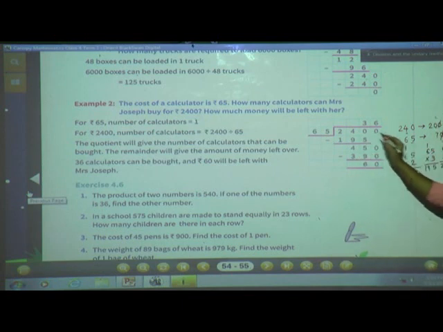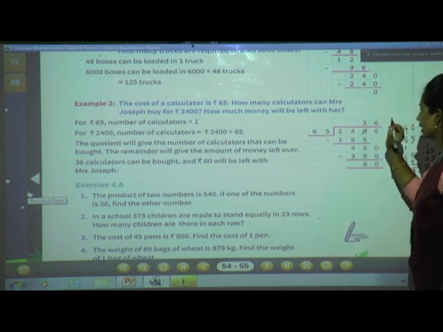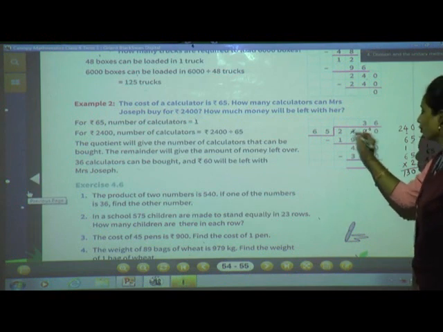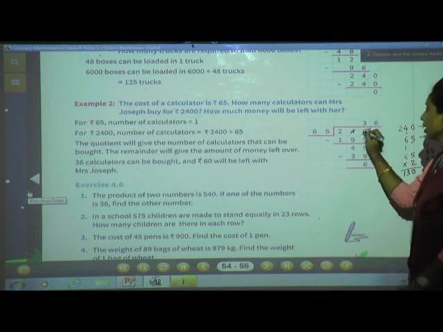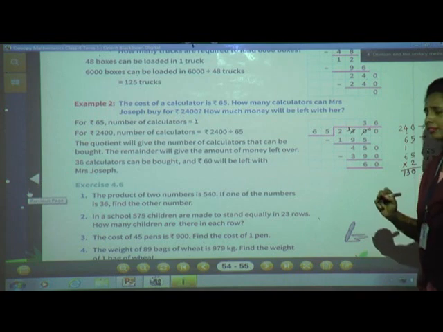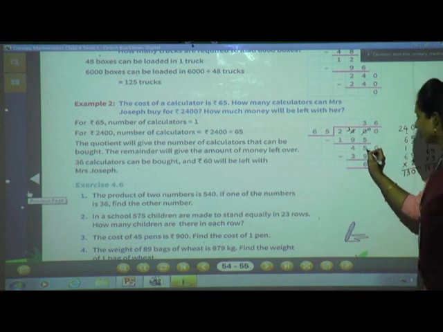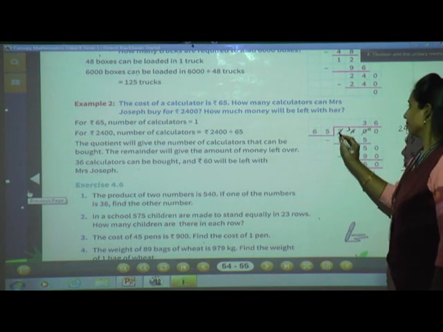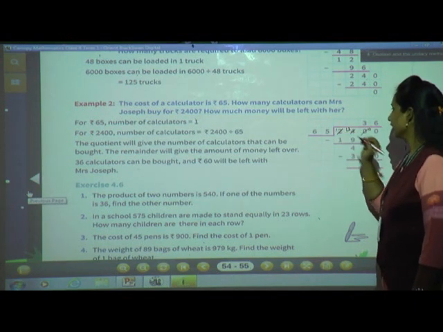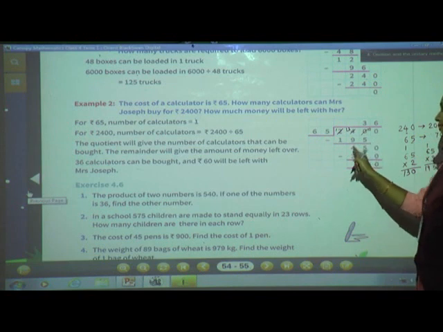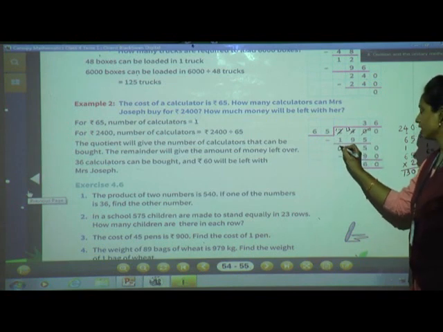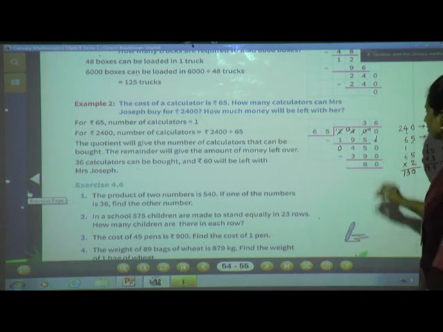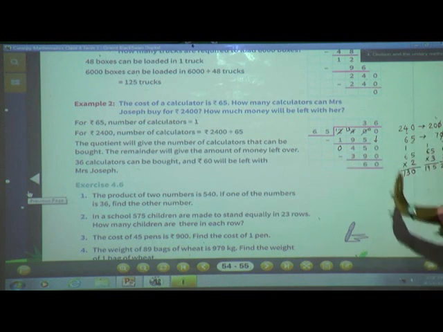Now do the subtraction. 0 minus 5 we cannot. Cut the 0, write it as it is. Take a borrow from the neighbor. The neighbor is having 4. He will give 1. 3 will remain. Now 10 minus 5 is 5. 3 minus 9 we cannot. Again take a borrow from the neighbor. The neighbor is having 2. He will give 1. Here 1 will remain. Now 13 minus 9 is 4. 1 minus 1 is 0. Now bring down the next number. Now we are having 450.